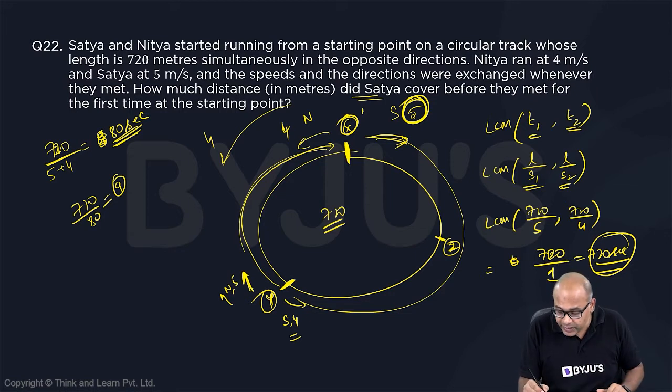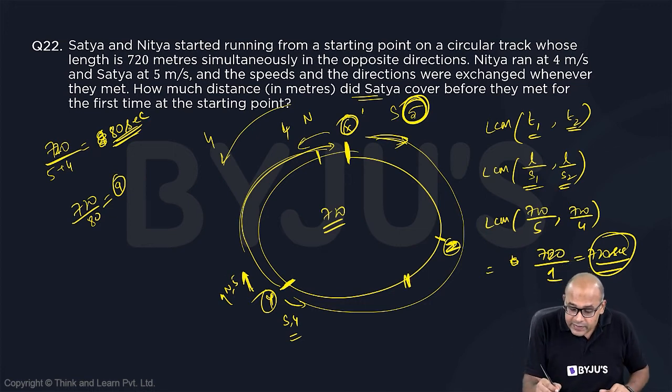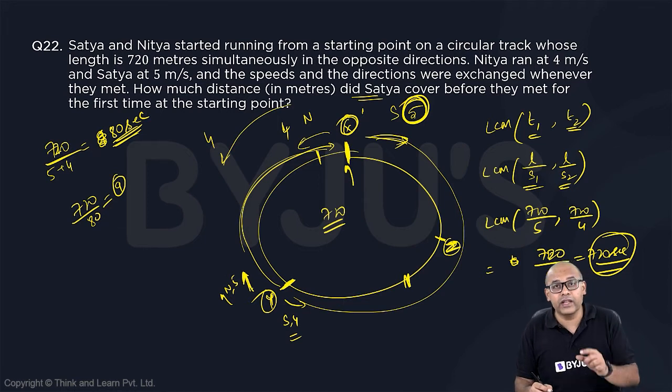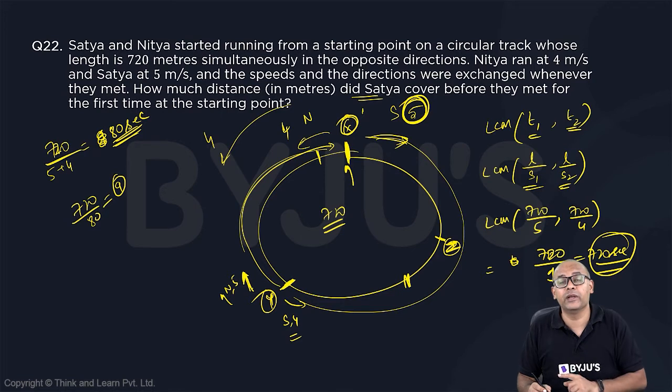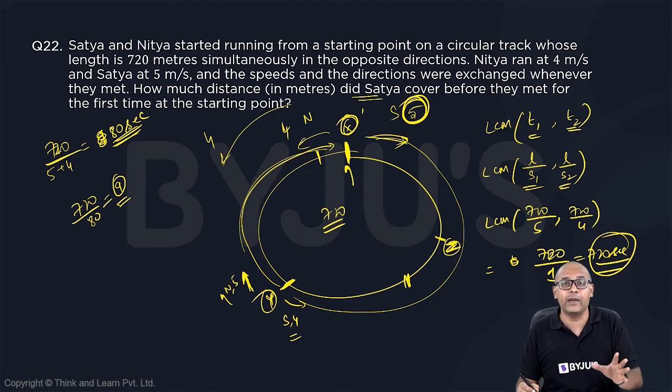So this is the first meeting point, Z, first meeting point. Then probably they'll meet here, second meeting point. Then probably they'll meet here, third meeting point. So like that, when they continue this, somewhere they will meet together at the point X. That will be the 9th meeting point. So this is the first thing you need to establish, that they will meet 9 times and the 9th time is on the starting point.